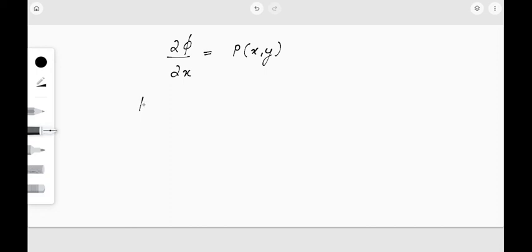Now similarly, we can obtain the value of dou phi by dou y, right? Again, dou phi by dou y. What do we get here? We will get it is equal to Q of x, y.